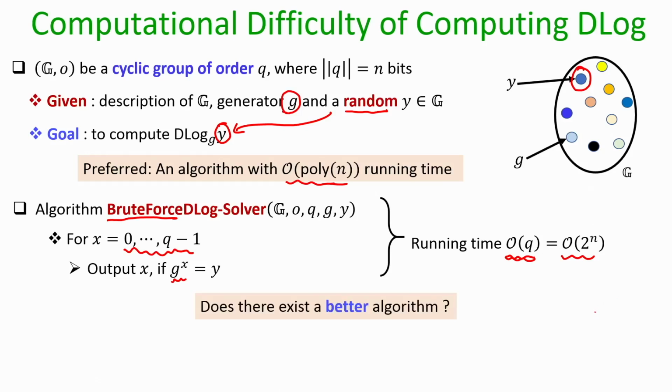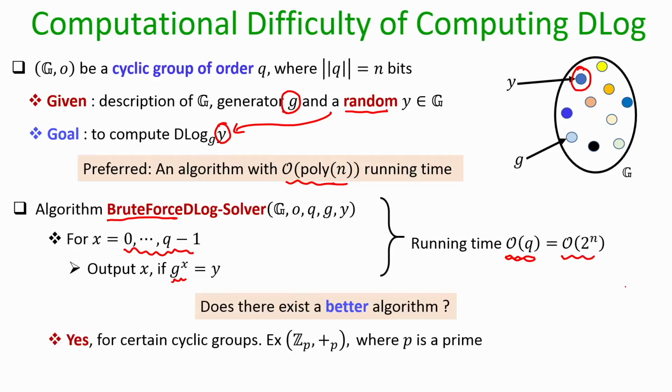Now the next question is, does there exist a better algorithm, and the answer is both yes as well as no. Yes, because as we will see soon, there are indeed certain cyclic groups where I can efficiently find the discrete logarithm of any randomly chosen y without doing the brute force.